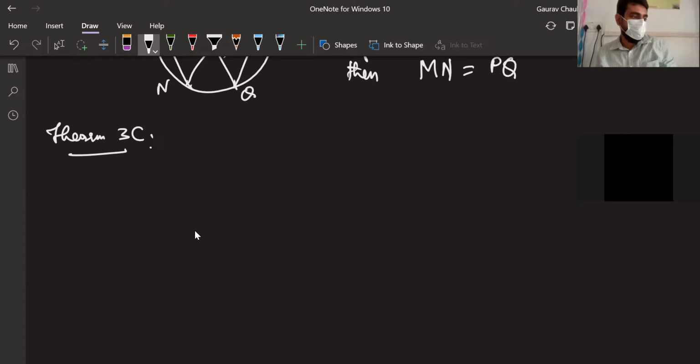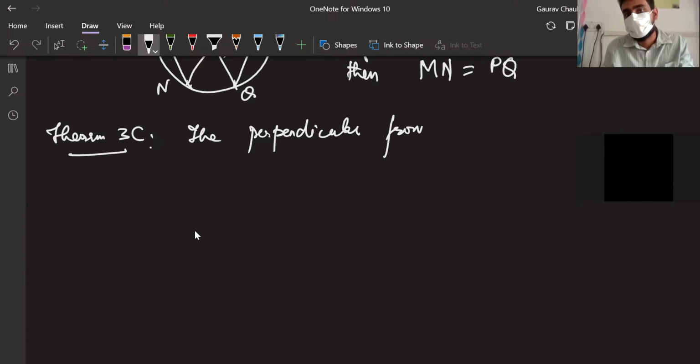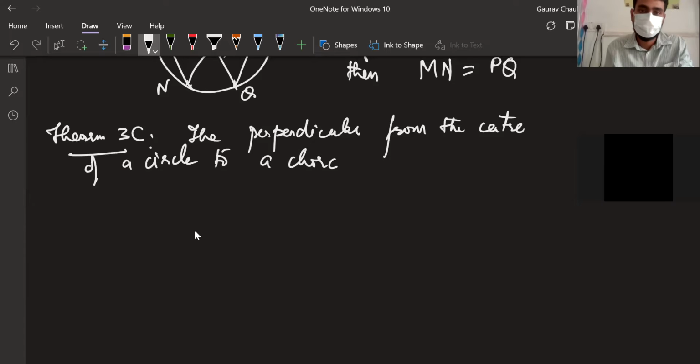The perpendicular from the center of a circle to a chord bisects the chord. Okay, what are we talking about here?